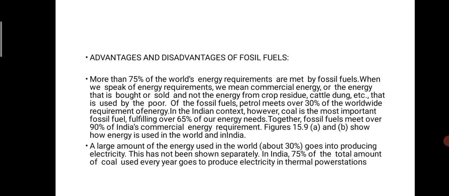Then, advantages and disadvantages of fossil fuels. More than 75% of the world's energy requirement is met by fossil fuels.